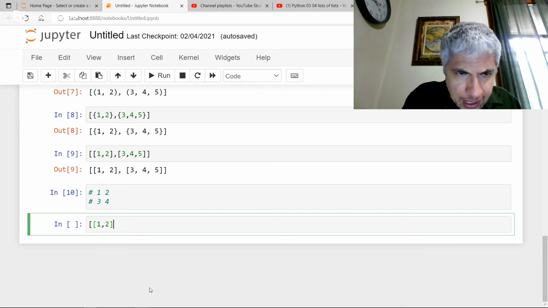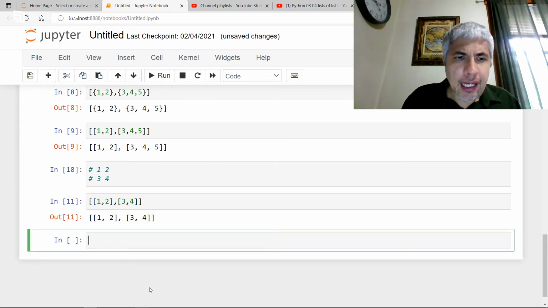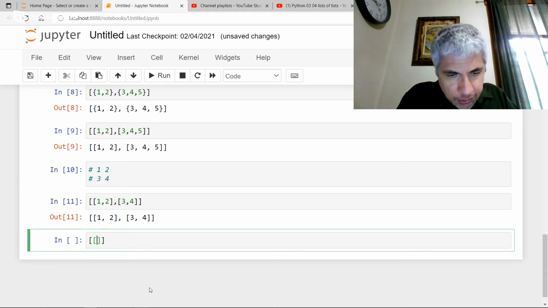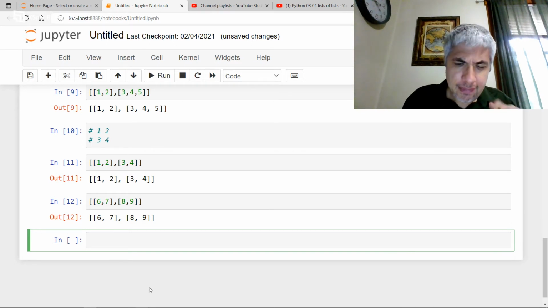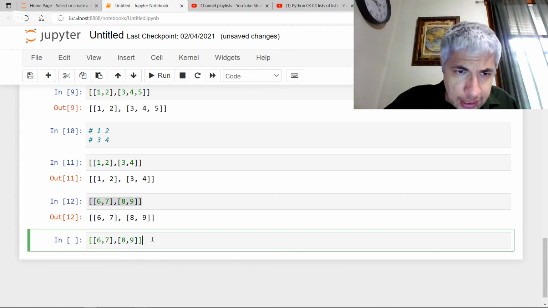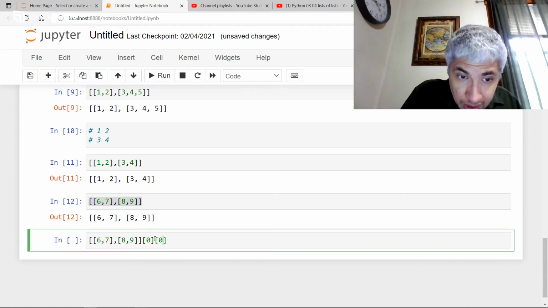And I could do this with a list. I could do, say, 1, 2, 3, 4 here. And in fact, one thing that I could do is I can access the elements inside my matrix. However, remember that Python starts counting everything at 0. So let's say I want the entry of this matrix, or no, let me make a different one because I don't want to use those numbers. 6, 7, 8, 9. Boom, that's my matrix. Let's say I want the entry in row 0, column 0. Well, what I can do is I can just do a double index.